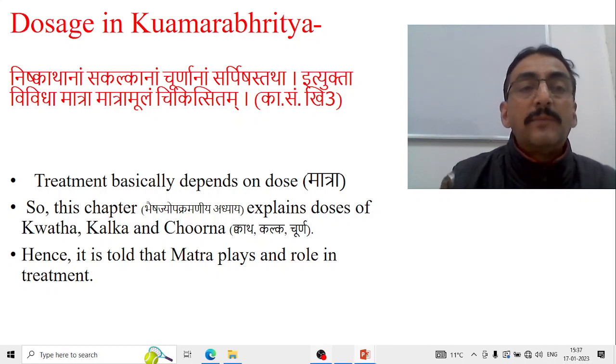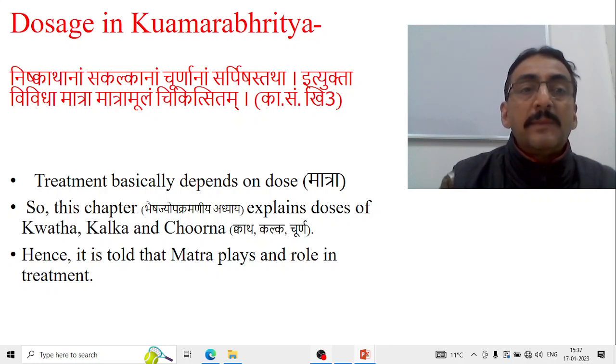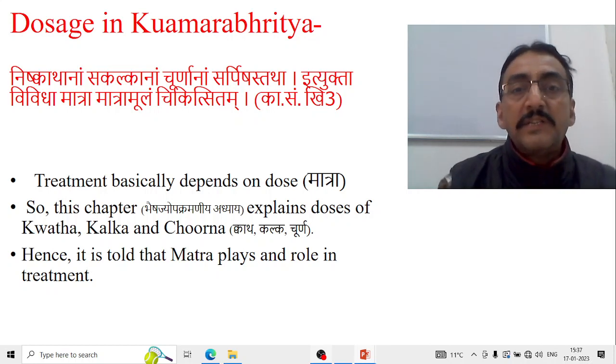Okay, so Matra is the Mula of Chikitsa. Therefore, selecting the proper dose, or giving the medicine in a proper dose, is itself one of the key factors for the success of the treatment. This has been mentioned by Kashyapa in the beginning itself. Now,